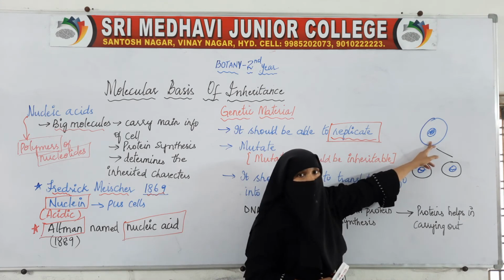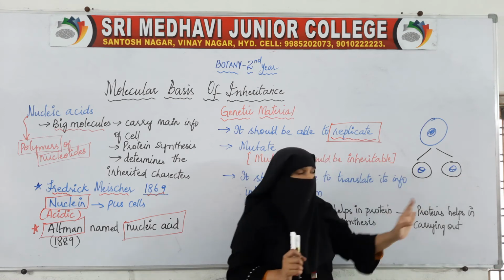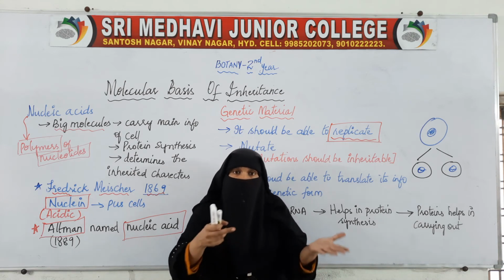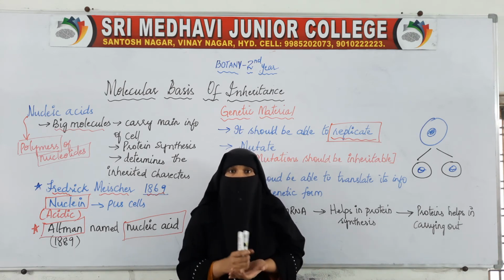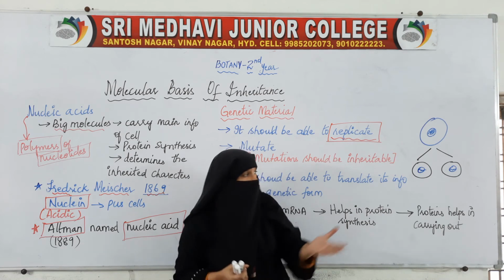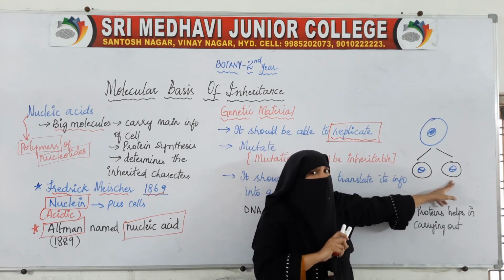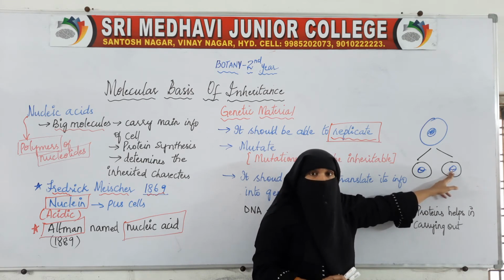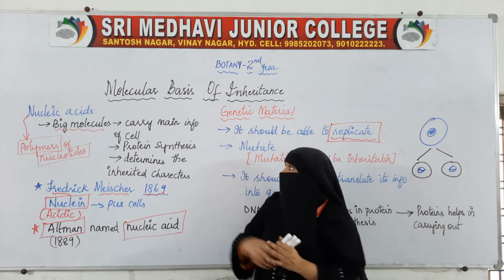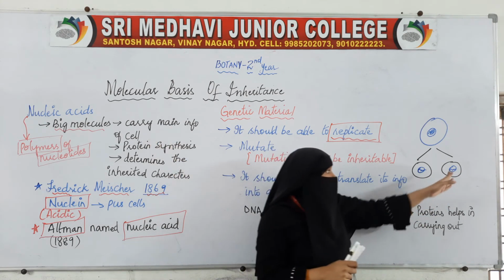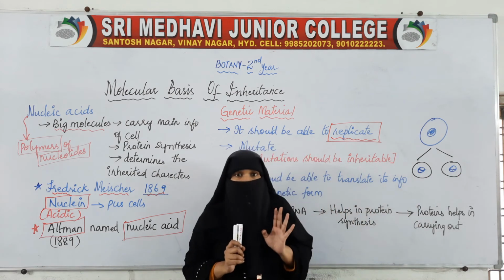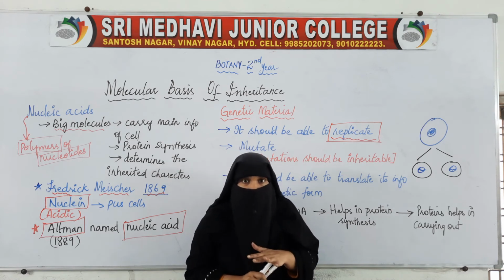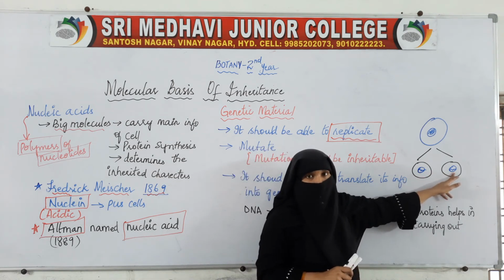When it doesn't replicate and it goes to one cell, the other cell will be waste, only one cell will be there. The cell is dividing so that the cell number should increase, it should produce new cells. What is the use of the cell without this genetic material? There is no use, because this nucleic acid, which is acting as the genetic material, is the one carrying the information. When there is no genetic material, the cell will not have any information and the cell will not do any function.